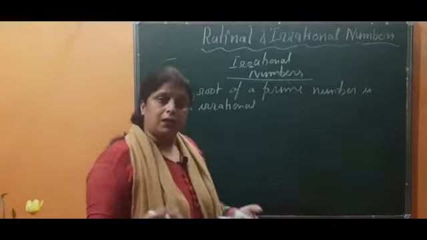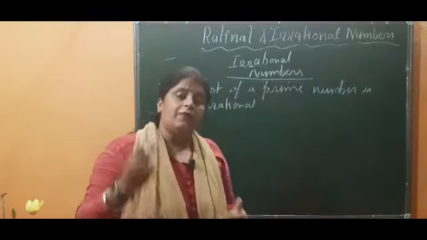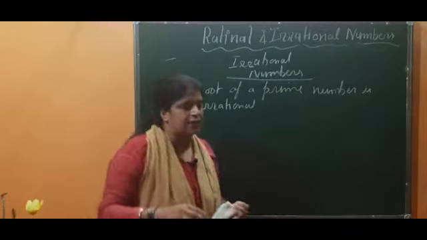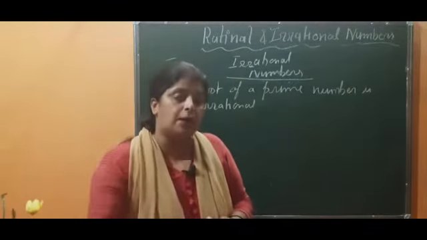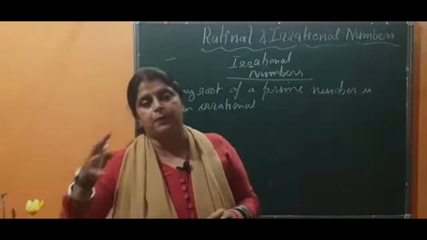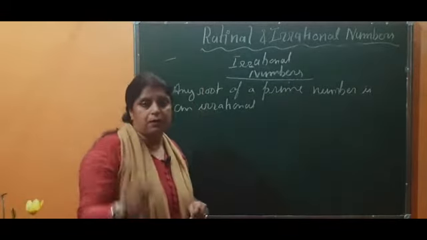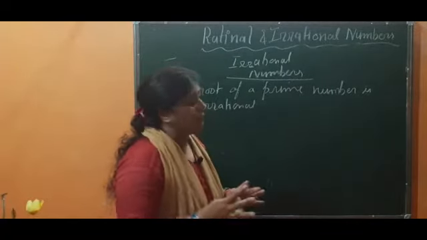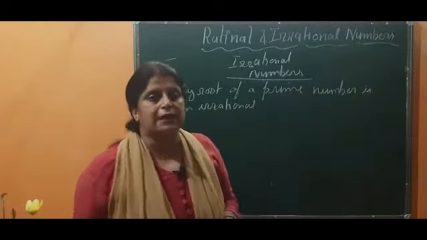I hope you know what a prime number is. If you don't know, then listen to what I am going to tell you. Those numbers which have only two factors, 1 and itself, are called prime numbers. It means those numbers are not divisible by any other number except 1 and itself. For example, 2, 3, 5, 7, 11, 13 and so on. We can't take 1 as a prime number because 1 has only one factor, while the condition is that a prime number has 2 factors. I hope the prime number definition is clear. If you don't know, please go through the books of standard 6.